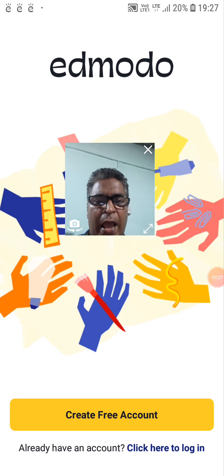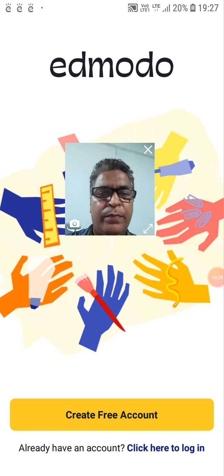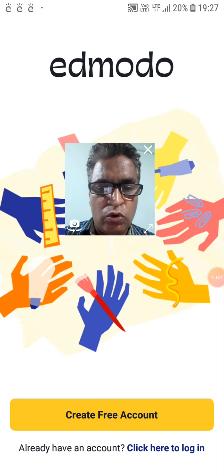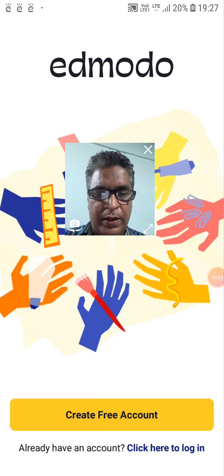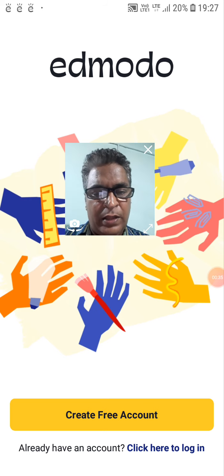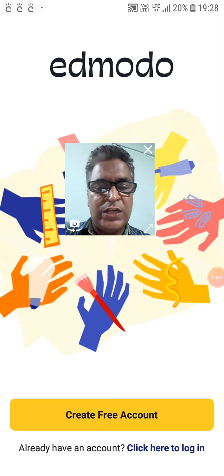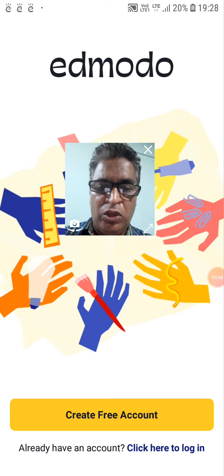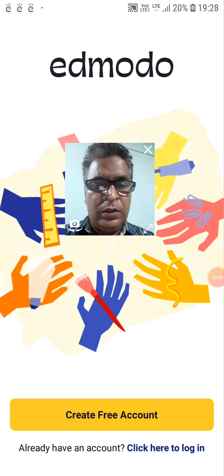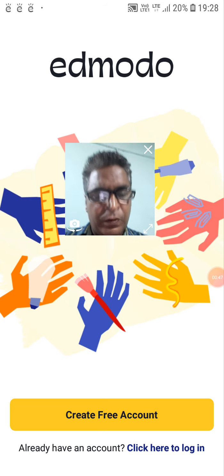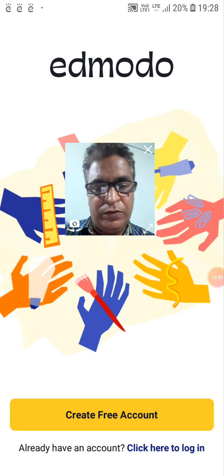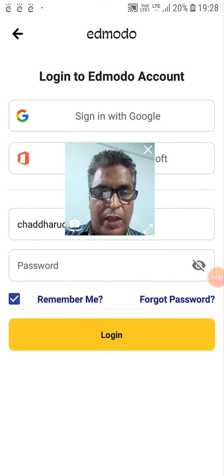This is the app which is going to make it possible, Edmodo. Edmodo is an open source app which you will download, and I'll take you through the app and how it functions. I'll help you through it entirely, and we are only going to be charging for the training part. Everything else is free: your app, your open source content, everything. We will only be charging for the training and the support which we are going to give you. So let us go into the app now.